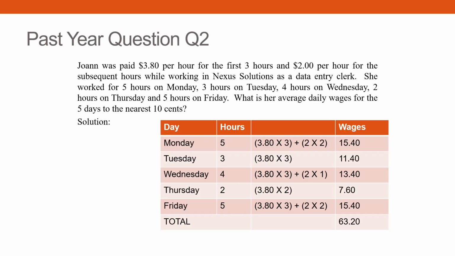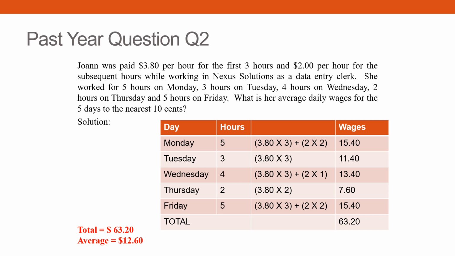All right, so let's look at this. Joanne was paid $3.80 per hour for the first 3 hours. So you must read this carefully. It's not $3.80 for 3 hours. It's $3.80 for each hour for the first 3 hours. $2 per hour for the substitute hour. So this is what you need to highlight when you read a question.